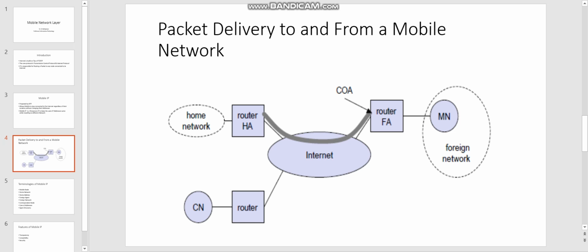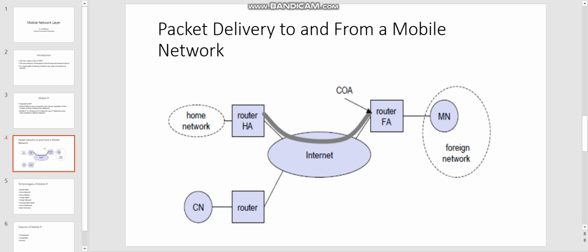Now we'll see COA, the care of address. It is the address used to identify the present location of the foreign agent. COA can be of two types. Foreign agent COA means the COA is the IP address of the foreign agent.